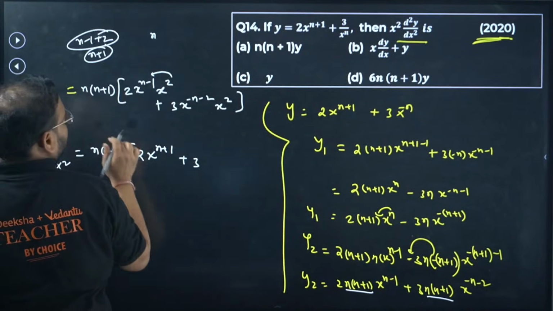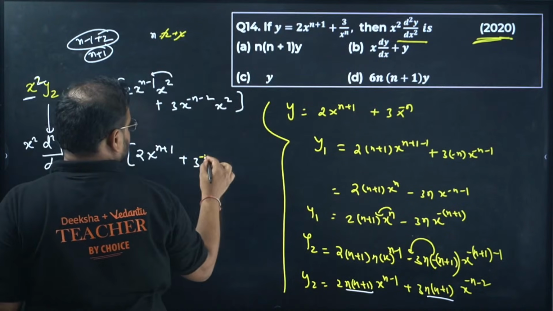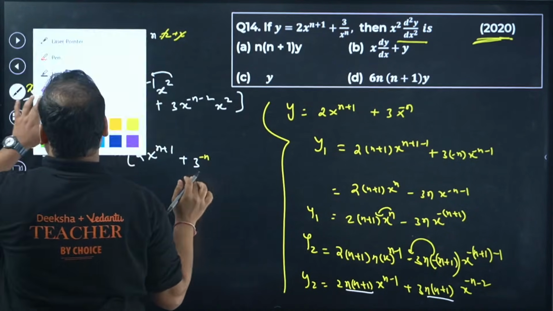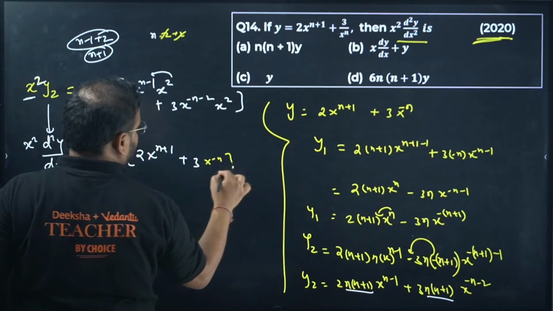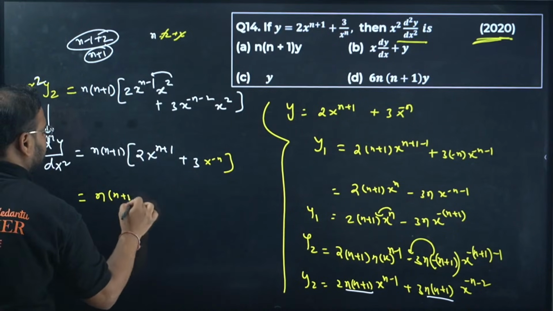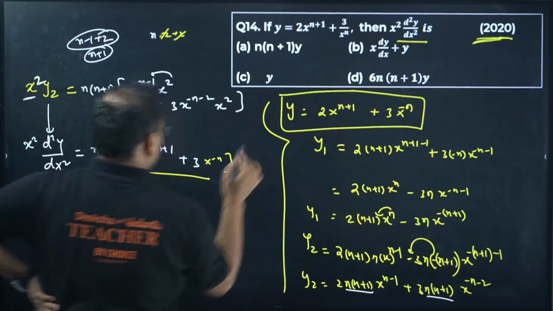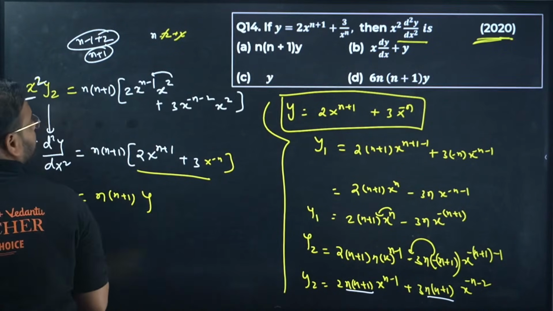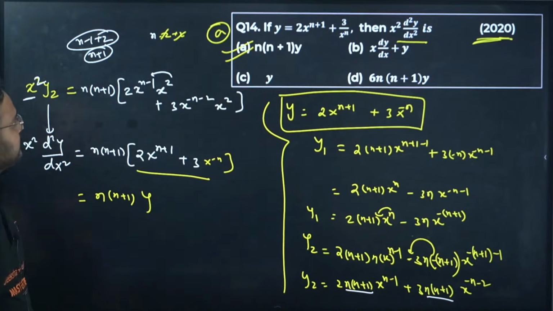What do we have? N minus 2 plus 2 cancels. So x to the power 3 minus n, okay, not 3, 3 into x power minus n. We have, and if you check carefully, I'm getting this as n into n plus 1. This value is same as y. Option is A. Check.